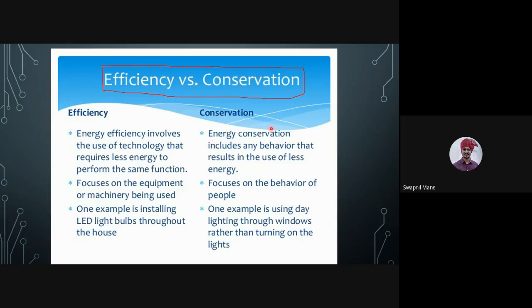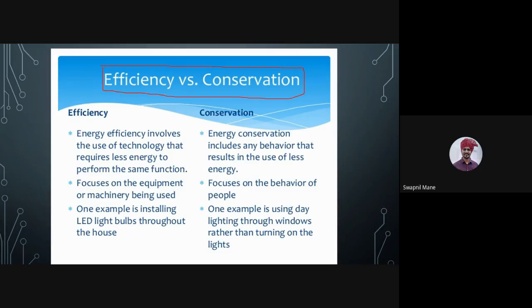But what about conservation on the other hand? Energy conservation includes any behavior that results in the use of less energy. Talking about television itself, purchasing an LED television is for energy efficiency use, and not using energy is conservation.